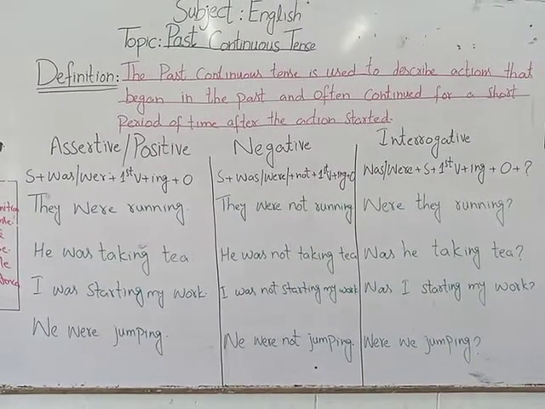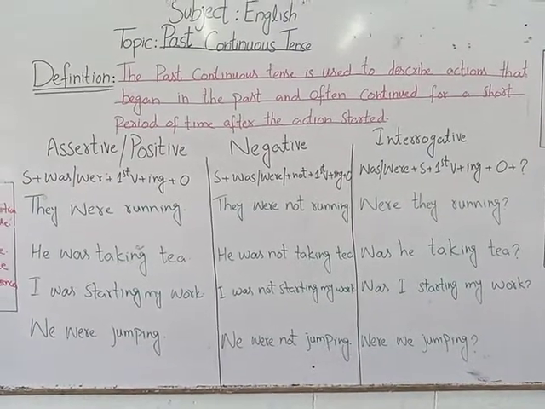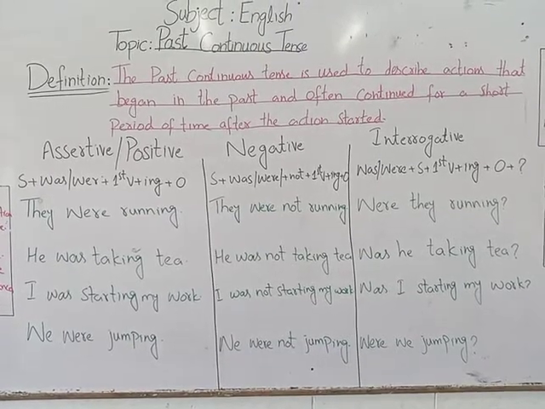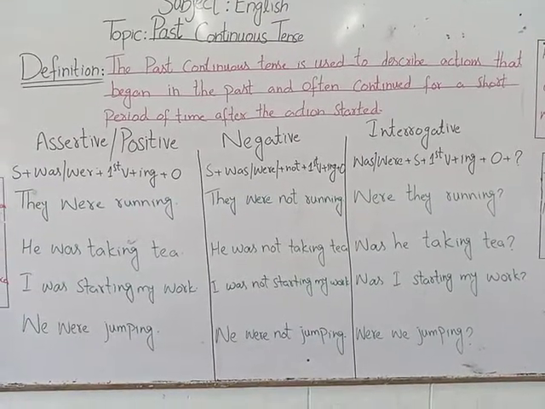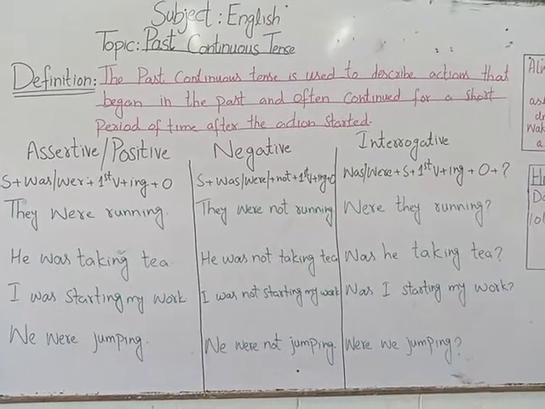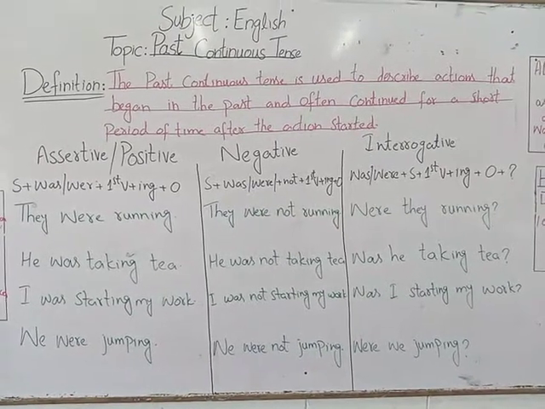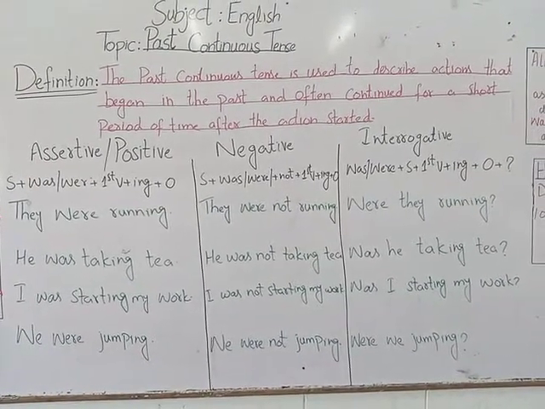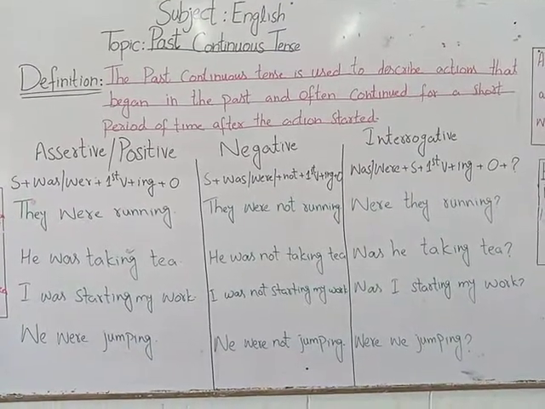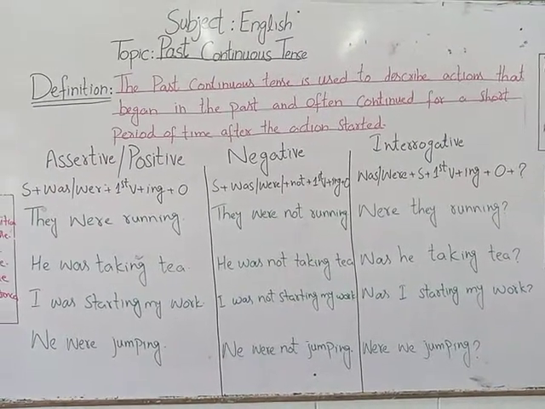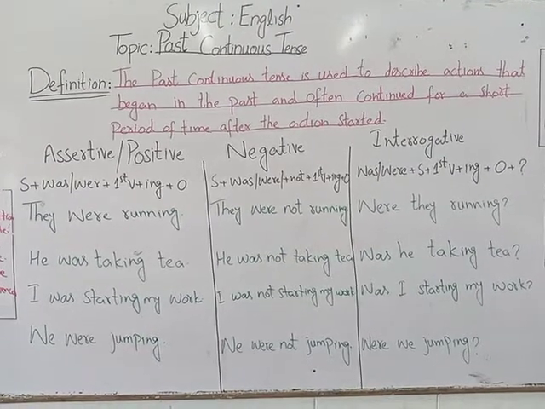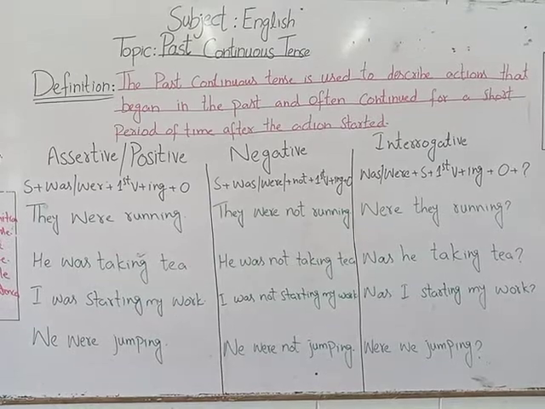Okay, so the first example is: they were running. In negative, they were not running. Now we have used the word they, so that's why we have used were. Were they running? He was taking tea. He was not taking tea. Was he taking tea? I was starting my work. I was not starting my work. Was I starting my work? We were jumping. We were not jumping. Were we jumping? So these are some examples of past continuous tense in assertive, negative and interrogative.